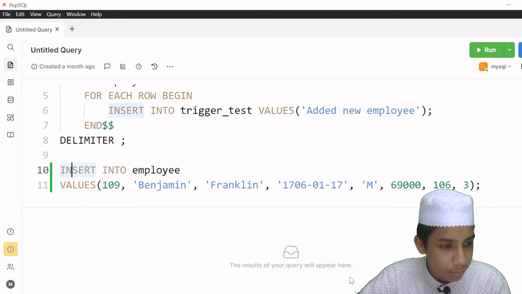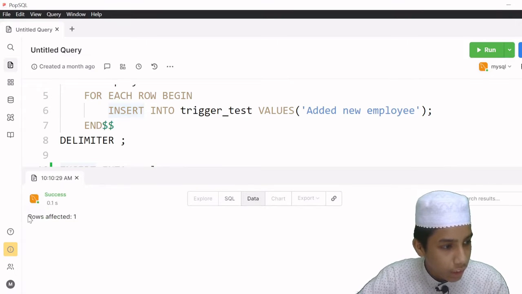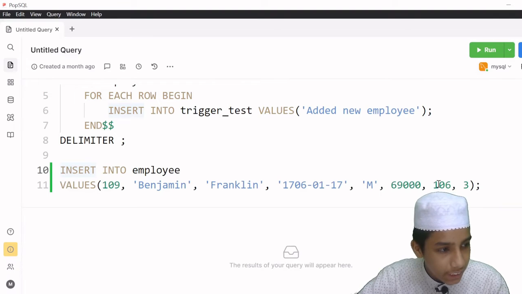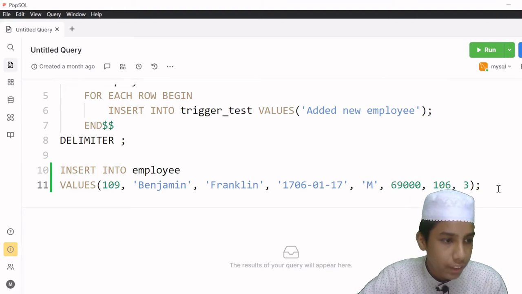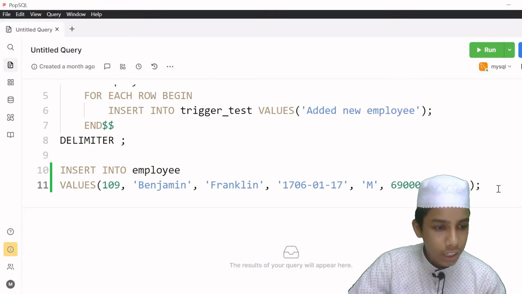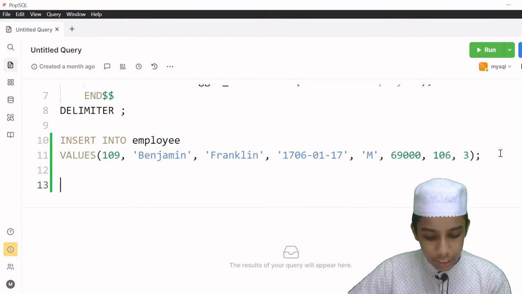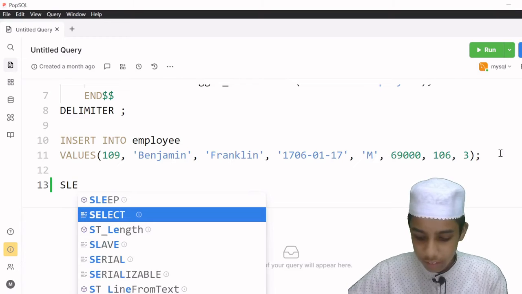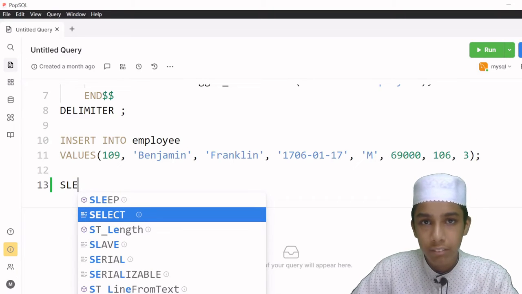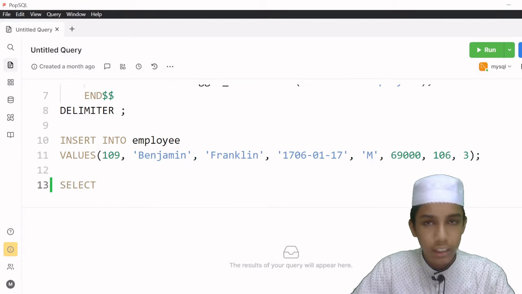Now I'm going to run this program. So I will be clicking here and running this program, and as you can see here, it's showing rows affected is 1, which means that this has been inserted successfully into the employee table. So now let's check whether it has been inserted successfully or not. So for that, I'm going to select. Let's first of all take the employee table, and then later on I am going to check the trigger test, my trigger table.